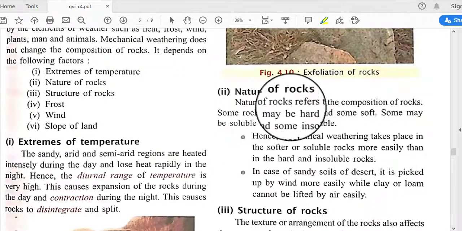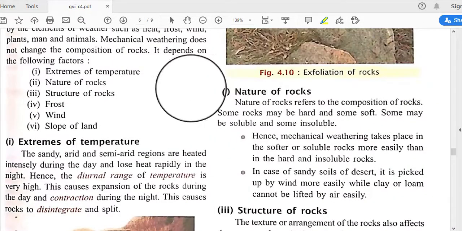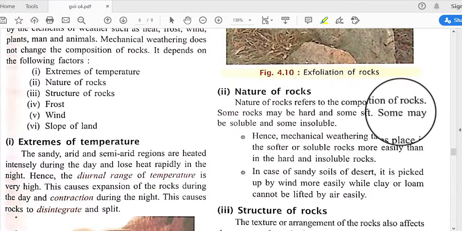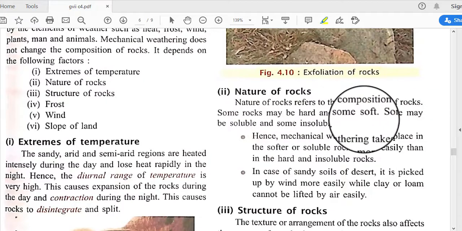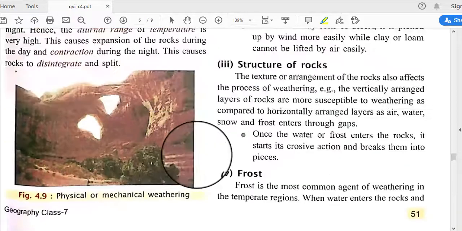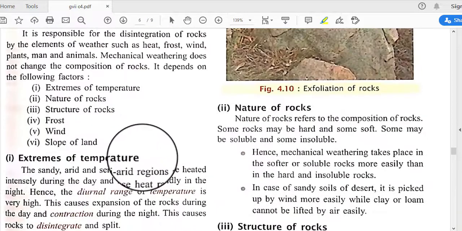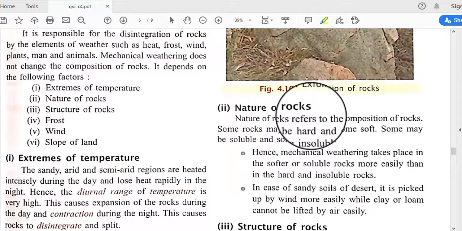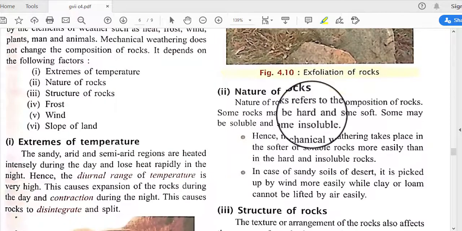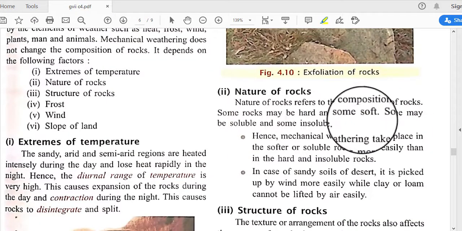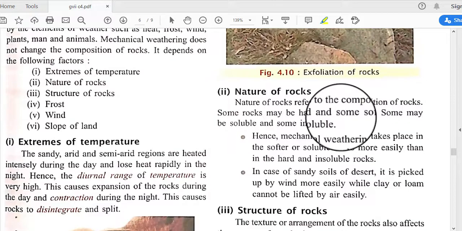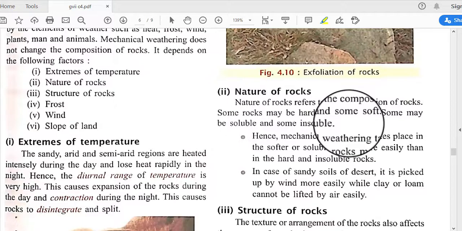Next, nature of rock. The first factor was extreme of temperature; next is nature of rocks. Nature of rocks refers to the composition of rocks. Some rocks may be hard and some soft, and some may be soluble and some insoluble.